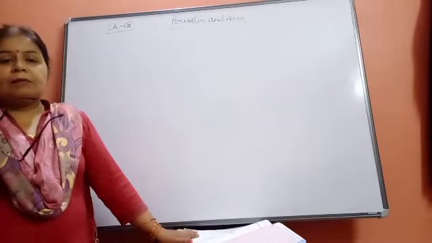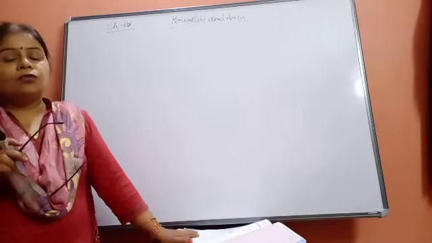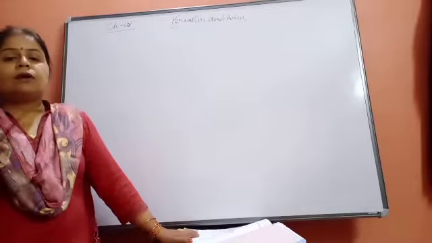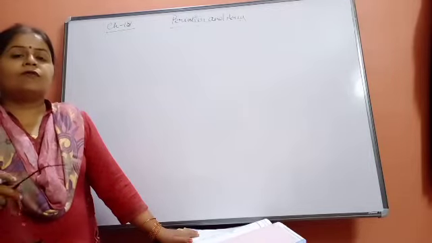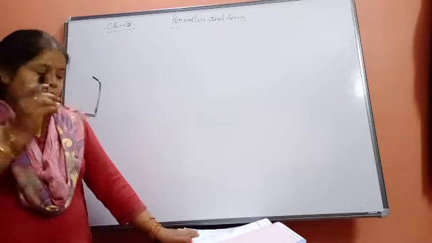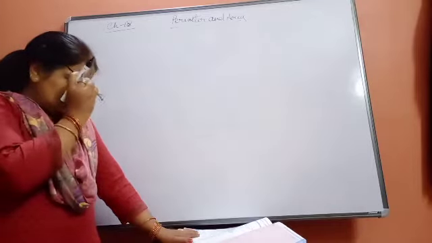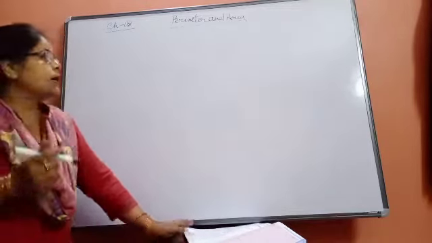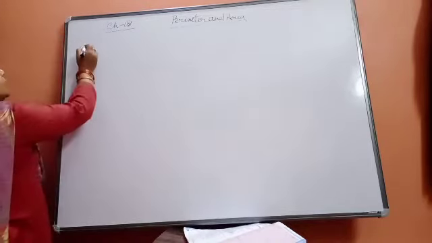Perimeter and area is not a new chapter for you, beta. You are learning this chapter from the very beginning, from the earlier classes. And in this chapter, first of all we have to understand the definition of perimeter.